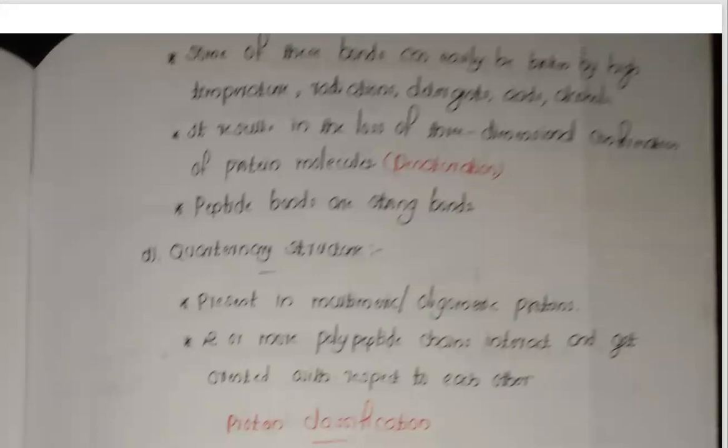Some of these bonds can be easily broken by high temperature. When we increase the temperature, these bonds break. By radiations, detergents, acids and alcohols, we can also break these bonds. This results in the loss of the three-dimensional structure of the protein, and that is called denaturation. Peptide bonds, however, are always strong bonds.